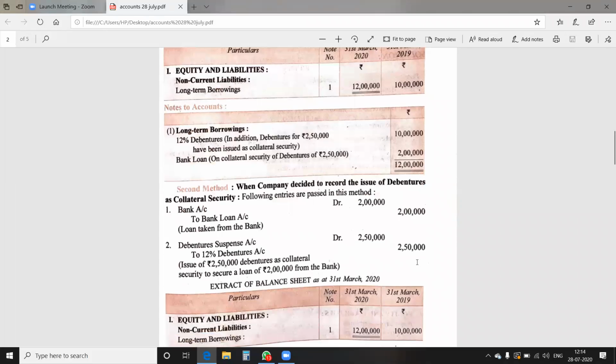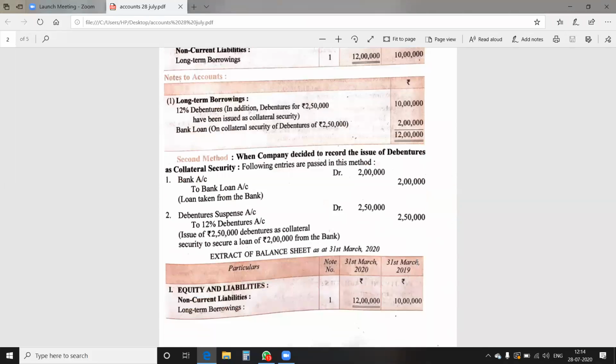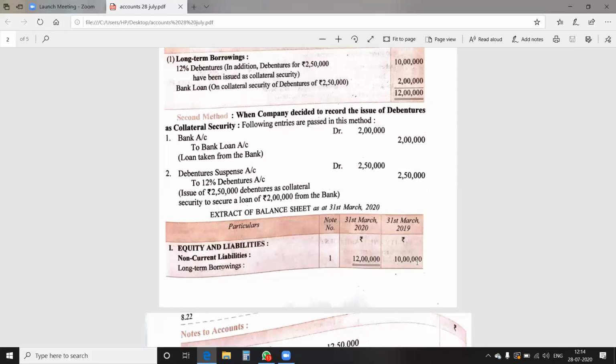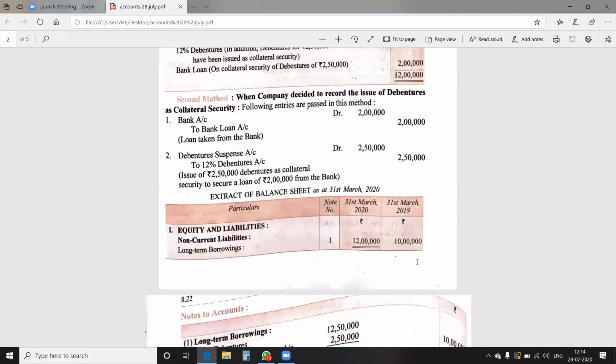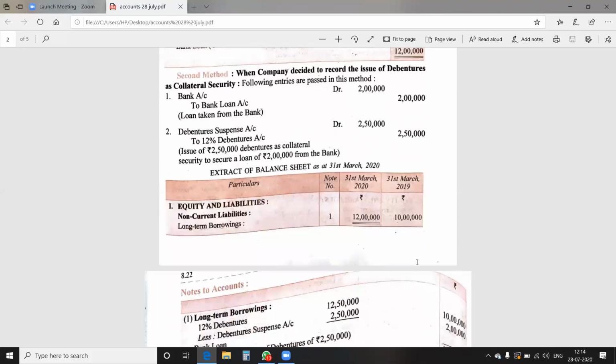Now, second method, when the company decides to record the issue of debenture as collateral security, in that case, the first entry will be bank account debit to bank loan. 2 lakh rupees loan is taken from the bank and 2,50,000 debenture suspense account is to be opened. Because the debentures are not issued to the public but as collateral security, it is to be shown as debenture suspense account. So debenture suspense account debit to 12% debenture account, that will be 2 lakh 50, 2 lakh 50.